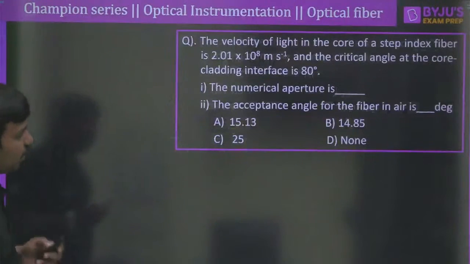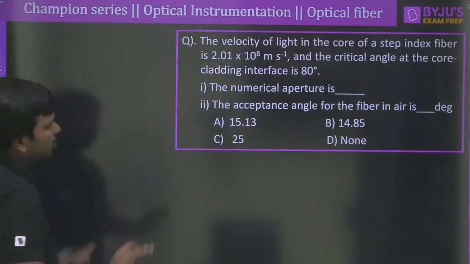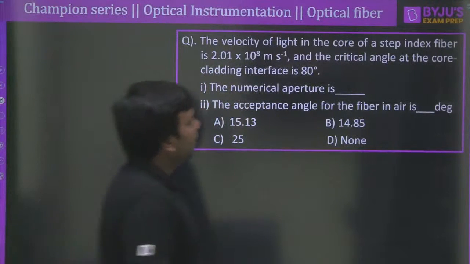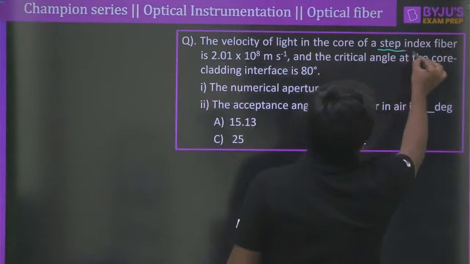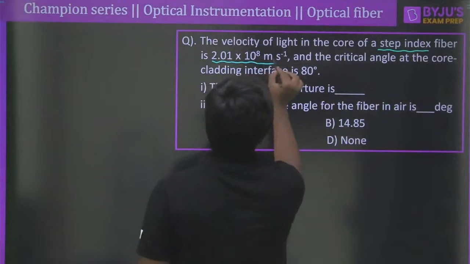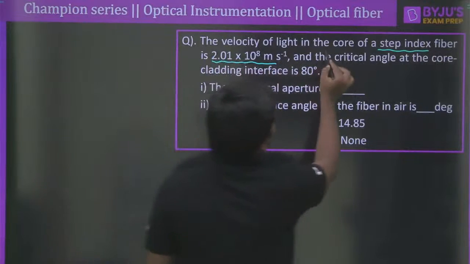Now moving ahead to the next one. This is slightly better than the previous two questions, but not a great question. But let me explain this. The velocity of the light in the core of a step index optical fiber is 2.01 into 10 to the power 8 meter per second. Right? Meter second inverse means meter per second. The velocity of the light in the core.